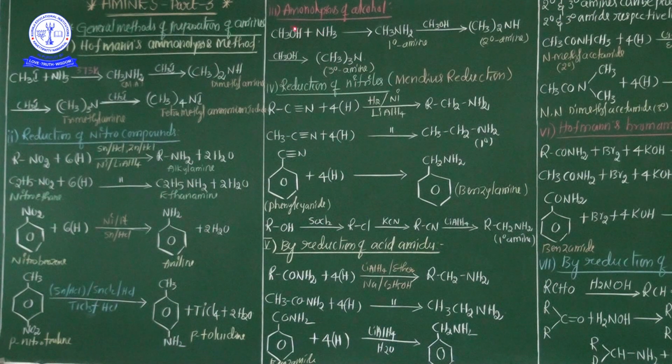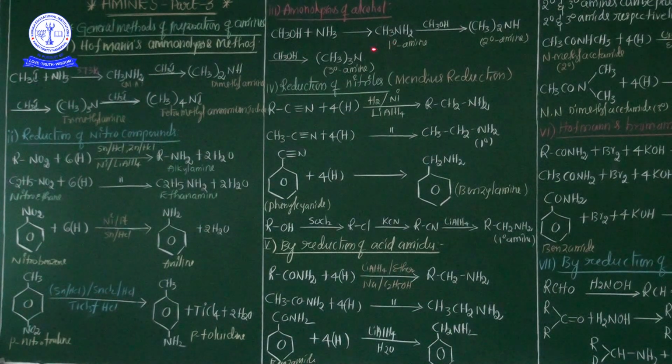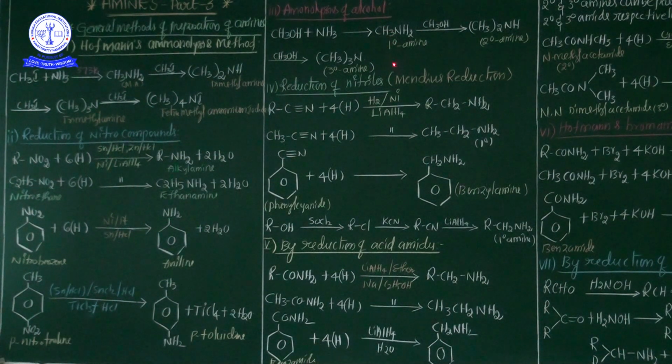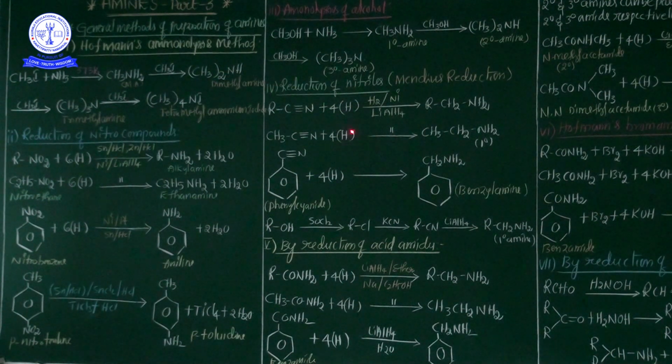So my dear students, ammonolysis of alcohol means a mixture of amines is generally obtained. Mixture of amines means either 1 degree amines or 2 degree amines or 3 degree amines. They are easily obtained when the combination of alcohol and ammonia is passed through on heating in the presence of alumina, Al2O3, or thoria, ThO2, catalyst at 620 Kelvin temperature.